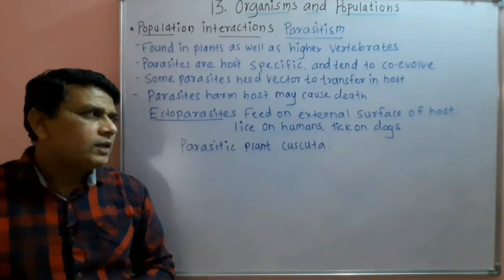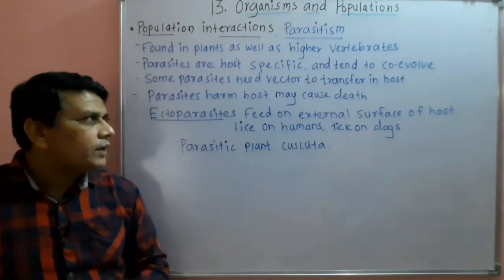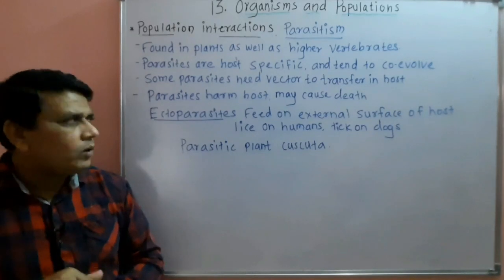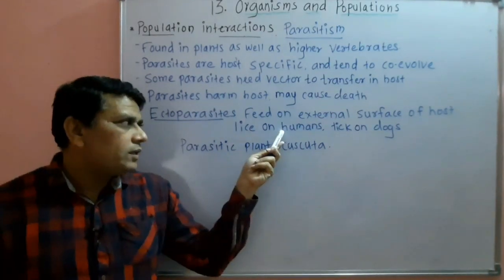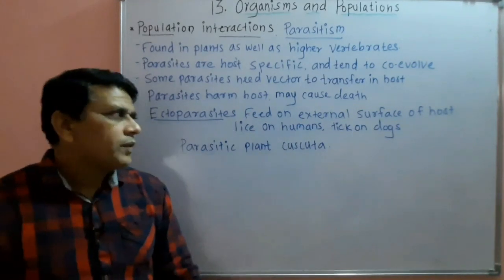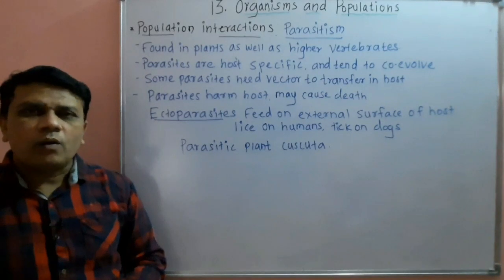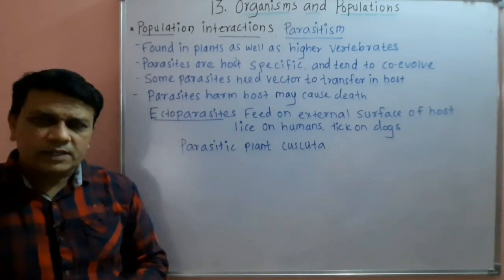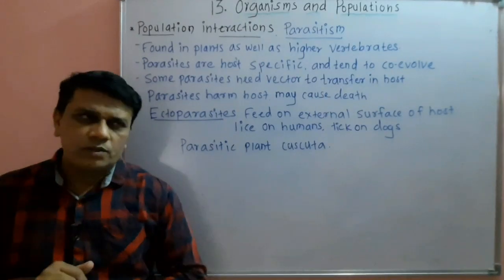Ectoparasites means they are feeding or they are found on the external surface of the host. For example, lice is found on humans, then ticks are found on dogs. So these are called ectoparasites as they feed on the external surface of the host.